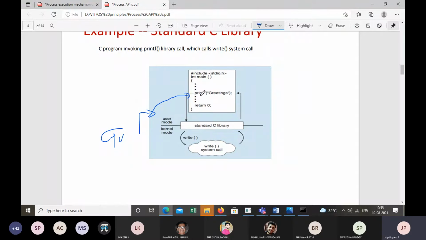When printf invokes the write system call, the CPU comes to the kernel mode, because write is a system call. The system call has a higher privilege level. So the CPU will come from the user mode to the kernel mode and it will execute this write system call.